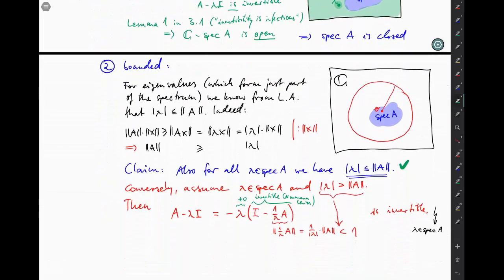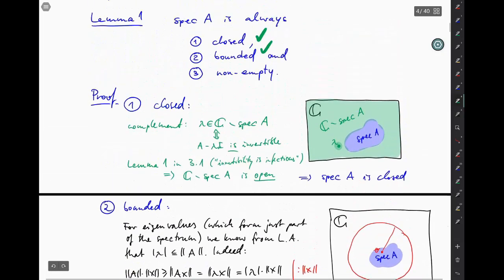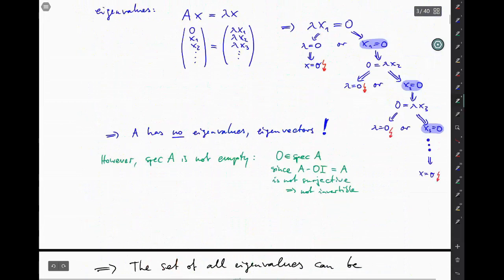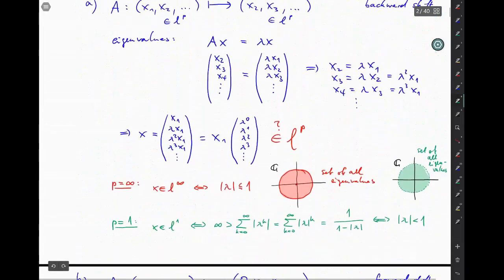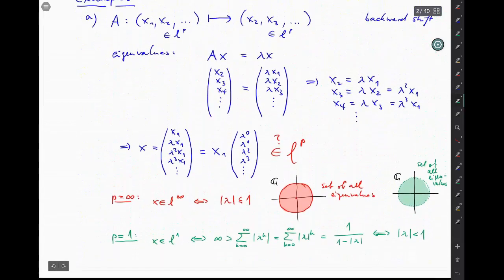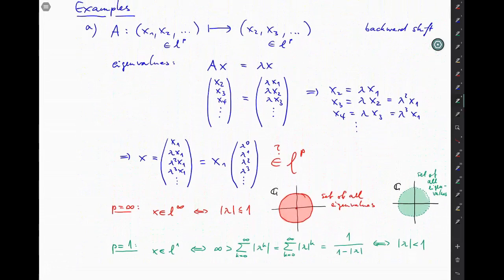By the way, at this point we have already learned something more about one of our examples up here, which was example A. In example A, we looked at the backward shift, and we only focused on eigenvalues. What we showed is that, depending on which P you take, the set of eigenvalues is either the closed unit disk or the open unit disk. But we didn't discuss the spectrum.